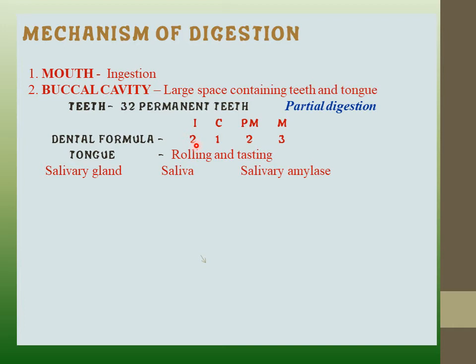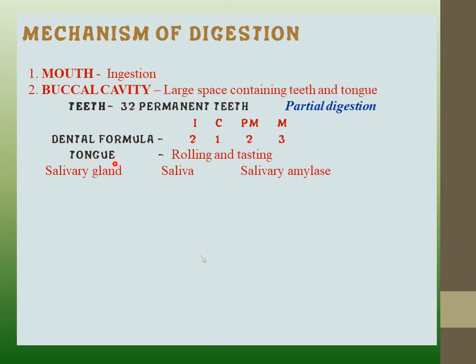We can see 2 1 2 3. Incisors 2, canines 1, premolars 2 and molars 3. So 2 1 2 3. Here 2 plus 1 is 3, plus 2 is 5, plus 3 is 8, and into 4 it is 32. So in this way we can say that this dental formula is just for one side of one jaw.